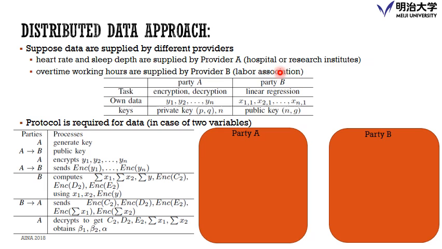So there are two parties. Party A will do the encryption and decryption, and holds the data of Y and the private key. Party B will calculate the linear regression, and holds the data X. So here is a simulation of the protocol.